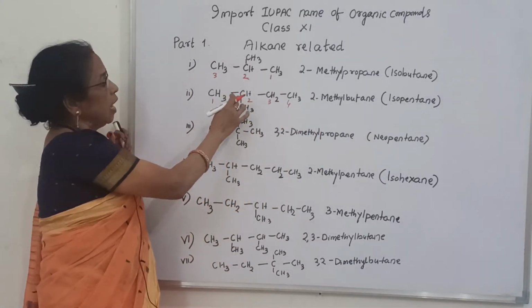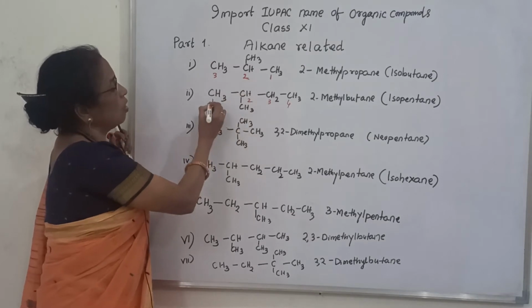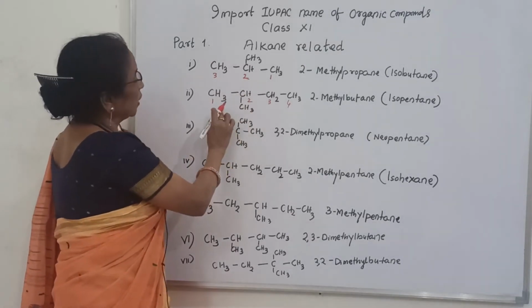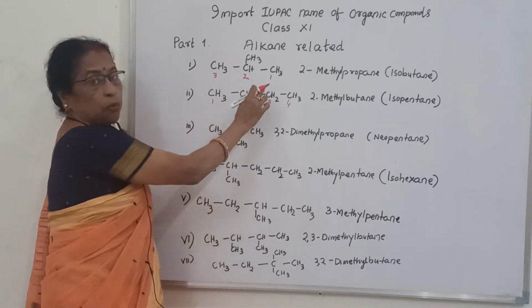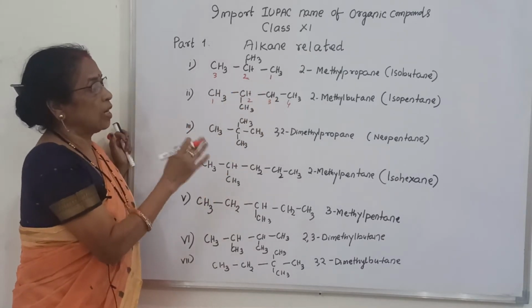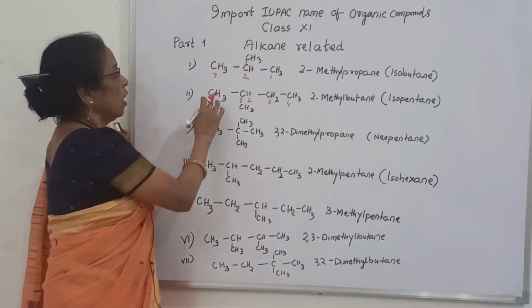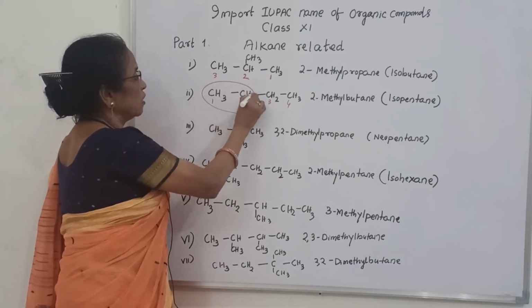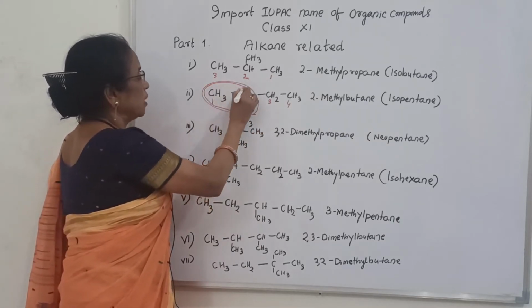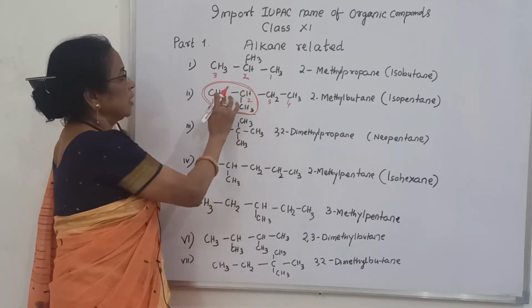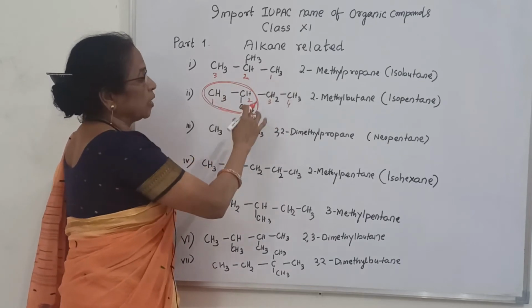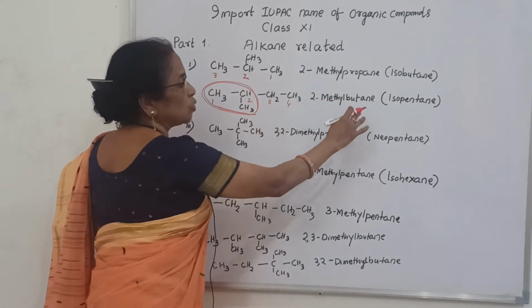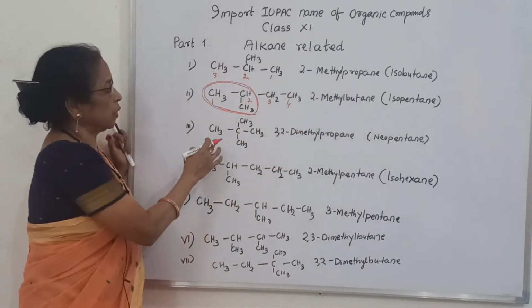Here, this is called iso, because this group is called iso. And how many carbons? 1, 2, 3, 4, 5. That is why it is known as isopentane. Again, this combination, CH3, CH3, CH3, CH3, is iso, and the number of carbon atoms is 5. So, isopentane.